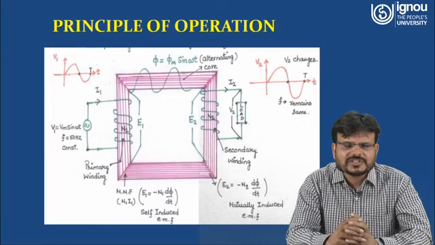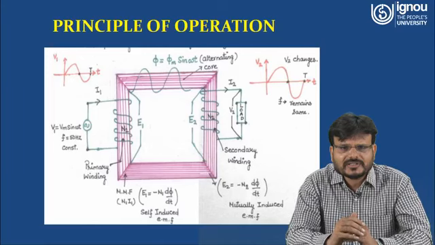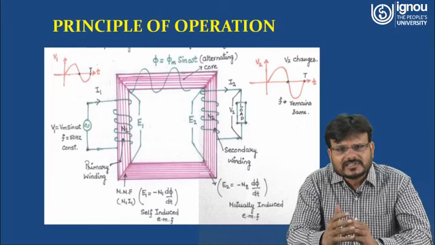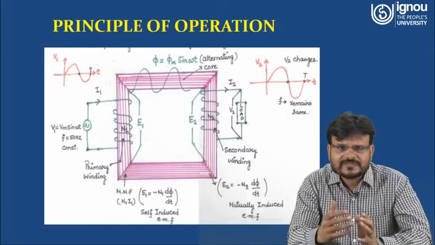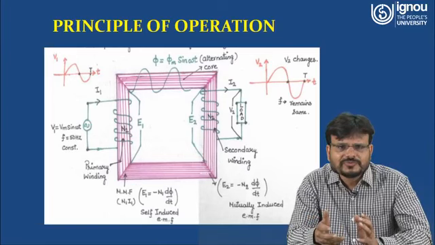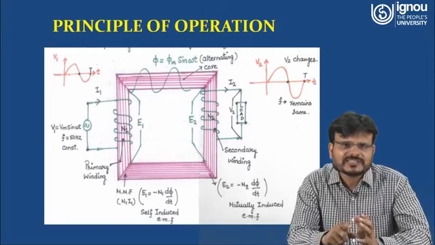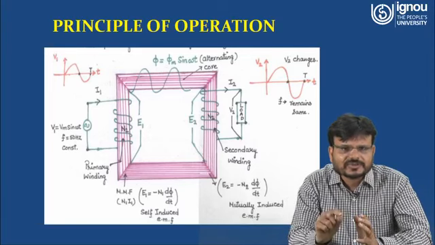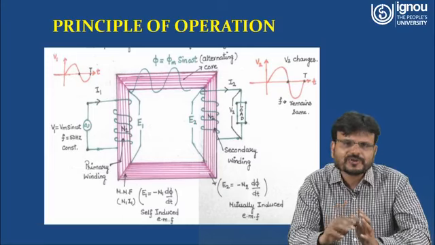Now here you will notice this minus sign is coming. Why is this minus sign coming? This minus sign is coming due to Lenz's law. What does Lenz's law state? It always opposes the cause. So what is the cause? E1 is an output, and E1 is produced due to which quantity? Due to the applied voltage V1. So this E1 will oppose the applied voltage V1. That's why it is denoted as minus N1, minus due to Lenz's law, and N1 d phi over dt due to Faraday's law.